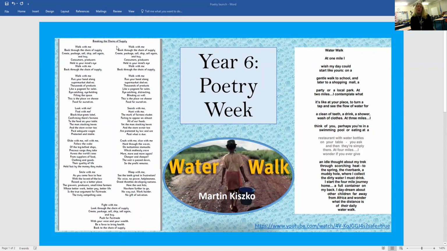I just wanted to talk you through how this poem works, because it's quite a clever one. You will see there's two sides of the poem, a left and a right, and a final verse that's shared between the two, because it's actually two poems that merge together at the end. One poem goes down the left-hand side, and a second poem, which starts quite similar but then changes as it goes along, goes down the right-hand side, and to finish, both poems share the same final verse.